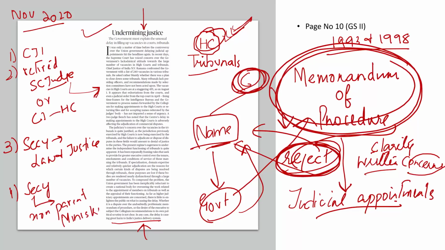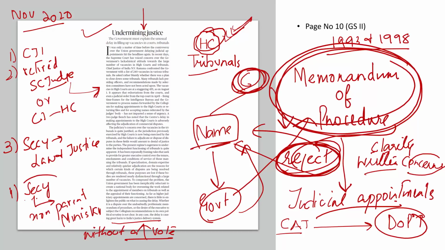What do we mean by non-parent ministry? For example, we have CAT, Central Administrative Tribunal, which deals with the disputes of All India Services and Central Civil Service officers. What is the parent department of CAT? It is the Department of Personnel and Training, which means the Secretary of the Department of Personnel and Training should not be a voting member. He can be a member but without a vote. A secretary to a non-parent department should have the vote in this committee to decide who should be the members of these tribunals.